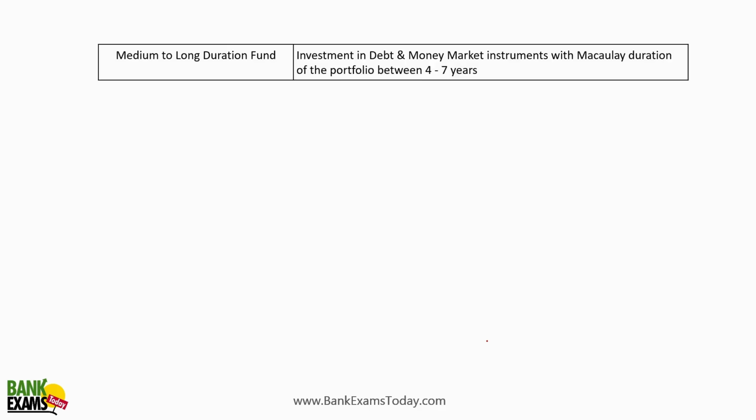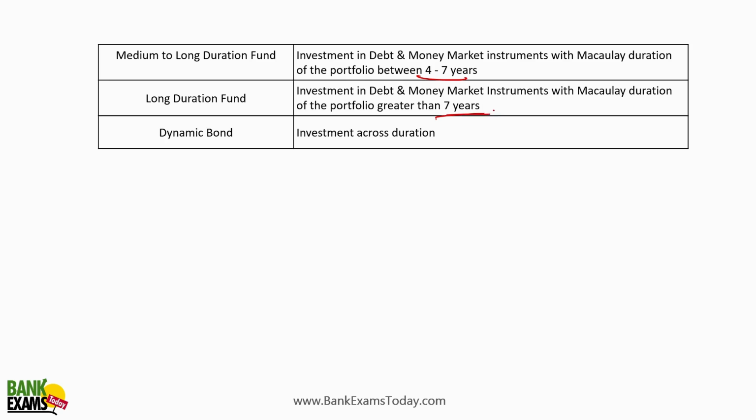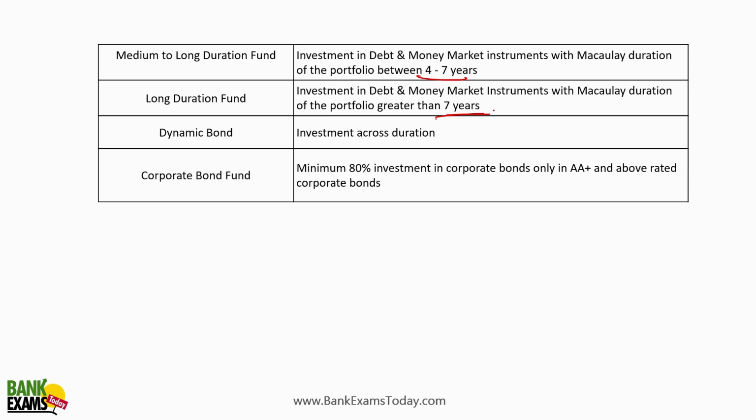And then the medium to long duration funds, the duration is between 4 to 7 years. And the long duration funds, where the Macaulay duration is more than 7 years. So what is a dynamic bond? Under the dynamic bond, the money is invested across various durations. Part of the money can be invested in short duration bonds, and some of the money can be invested in long duration bonds. So that's a dynamic bond.